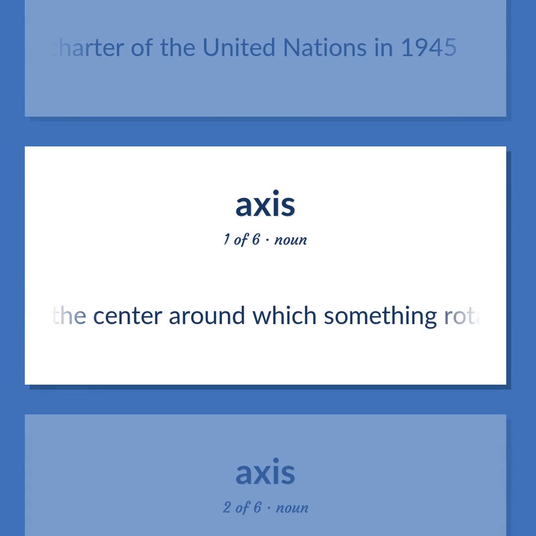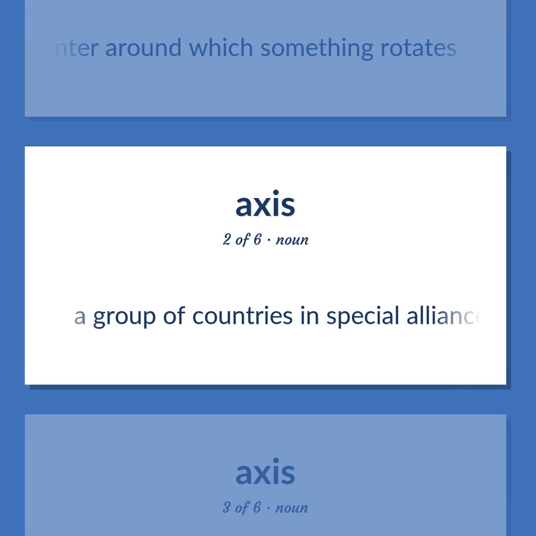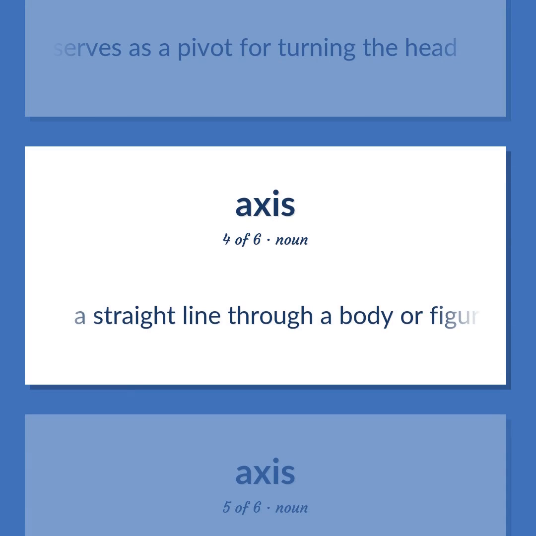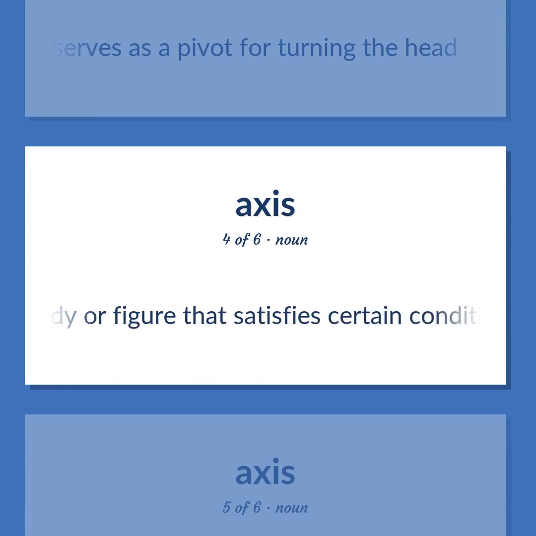The center around which something rotates. A group of countries in special alliance. The second cervical vertebra serves as a pivot for turning the head. A straight line through a body or figure that satisfies certain conditions.